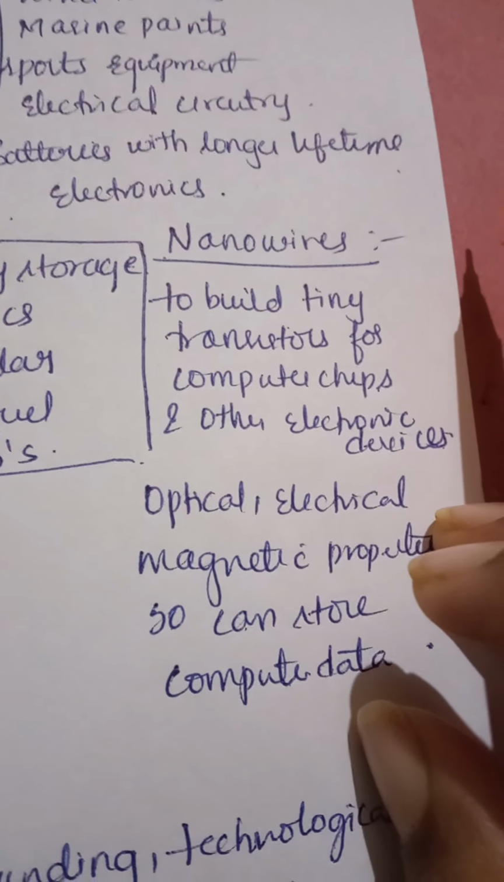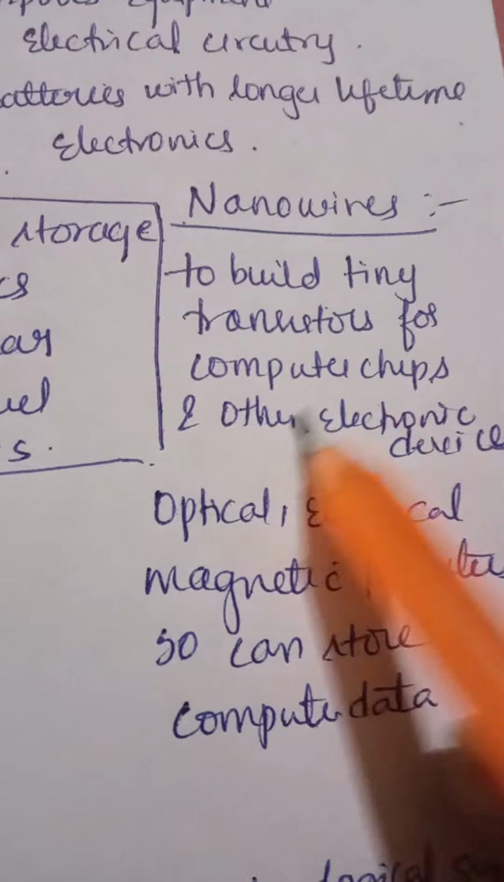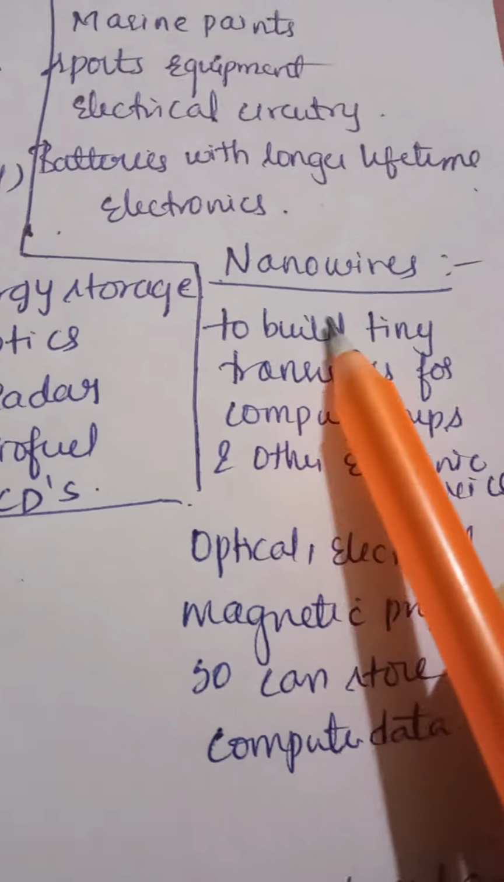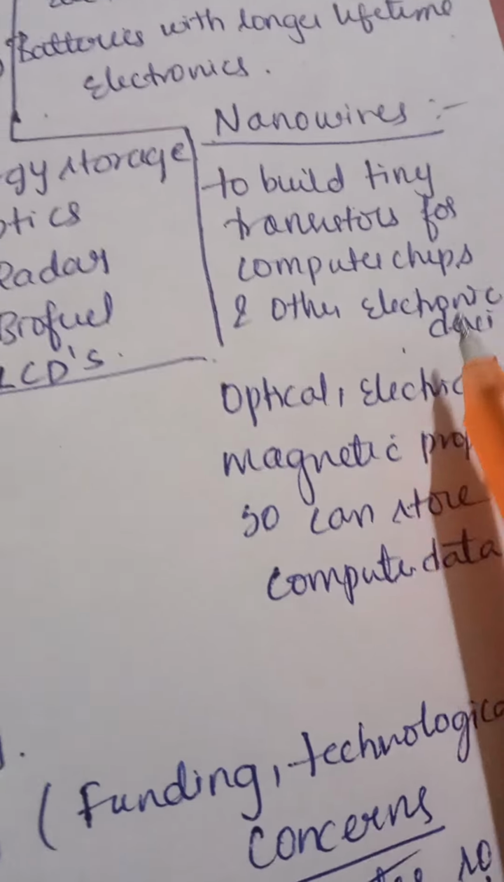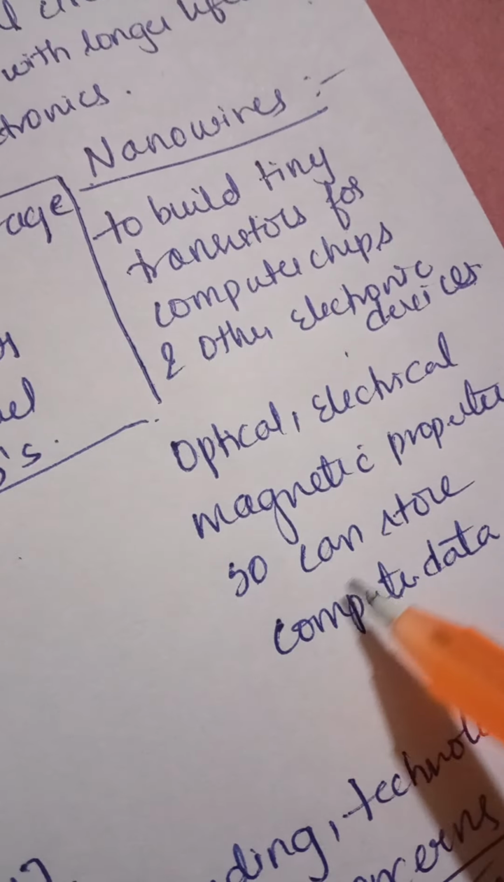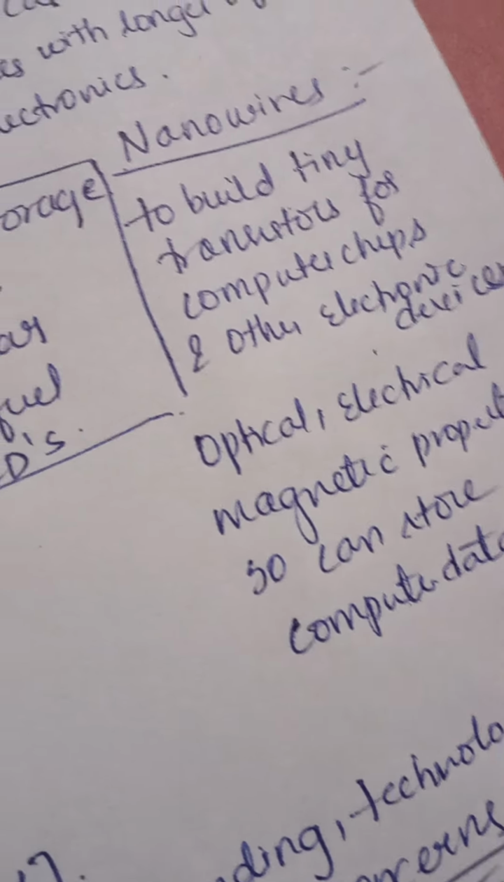Okay, coming to nanowires. Nanowires are very thin wires. They are usually used to build tiny transistors for computer chips and other electronic devices. These nanowires have optical, electrical, and magnetic properties. As a computer relies on magnetic properties, these nanowires can be used to store computer data.